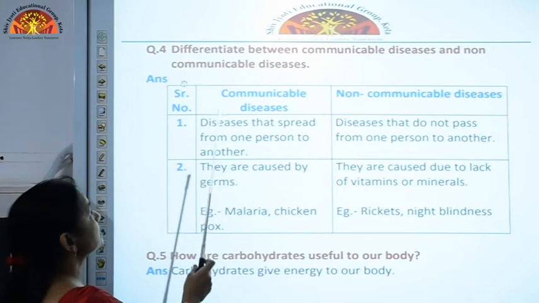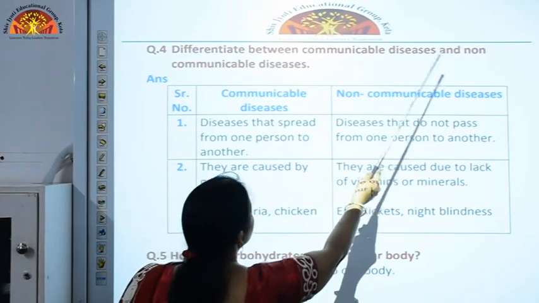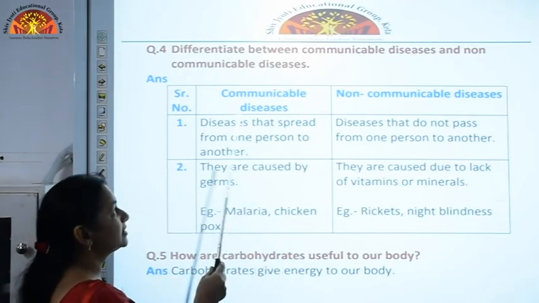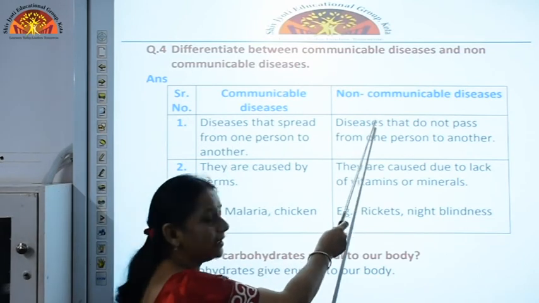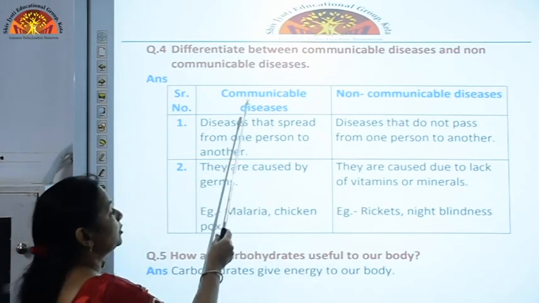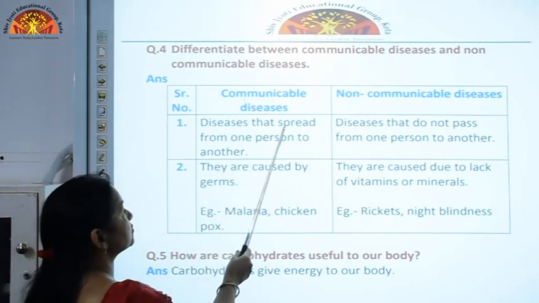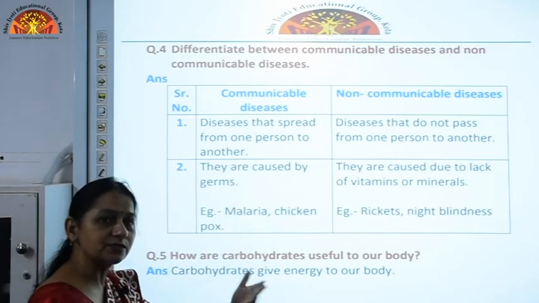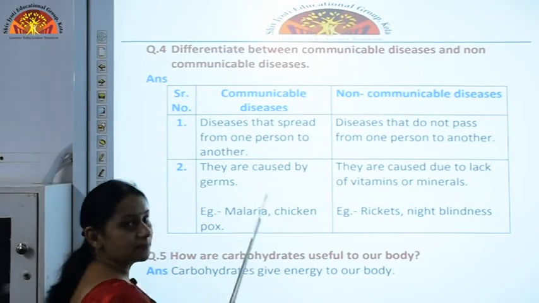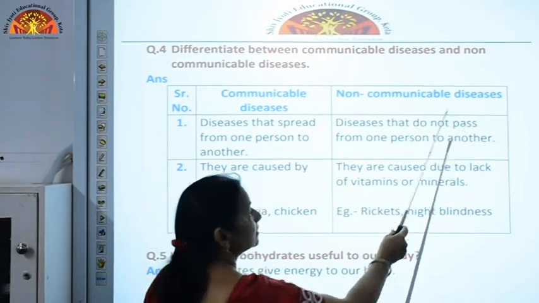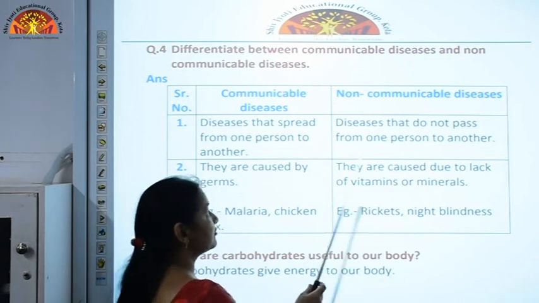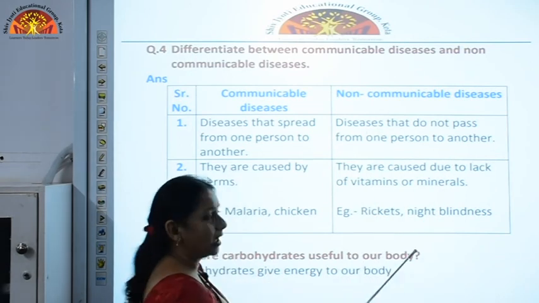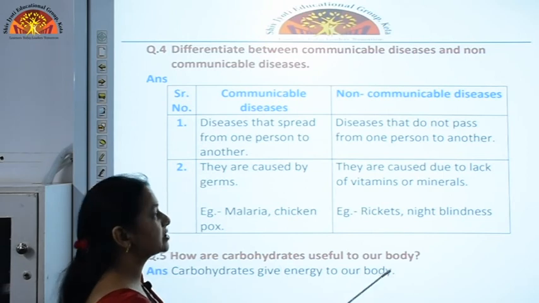Next question, which is differentiate between communicable diseases and non-communicable diseases. Here we have a table which shows the differences between them. Communicable diseases are the diseases that spread from one person to another. They pass on from one person to another due to germs. Non-communicable diseases are not caused by germs, they are deficiency diseases, and these diseases do not pass from one person to another because they are caused by deficiency of vitamins.